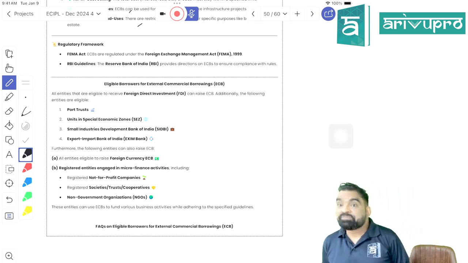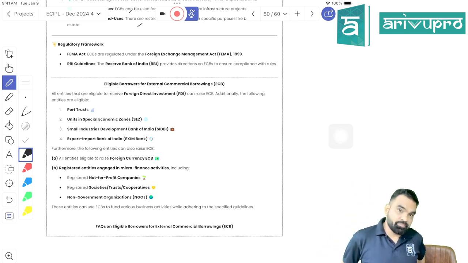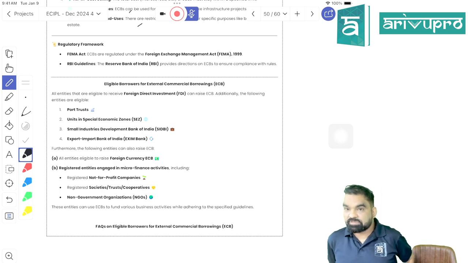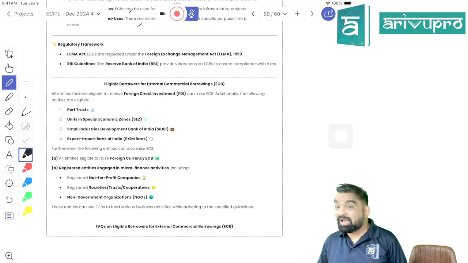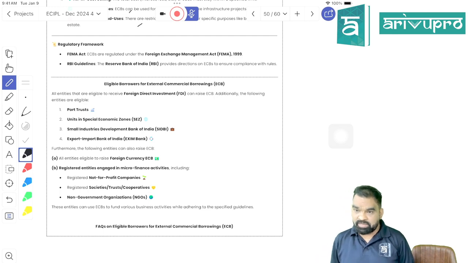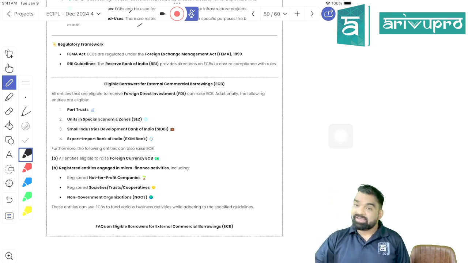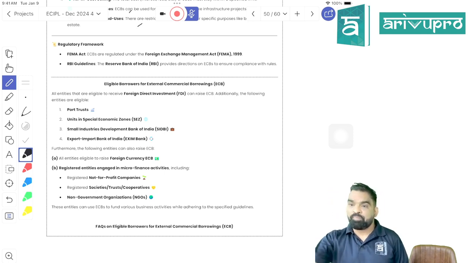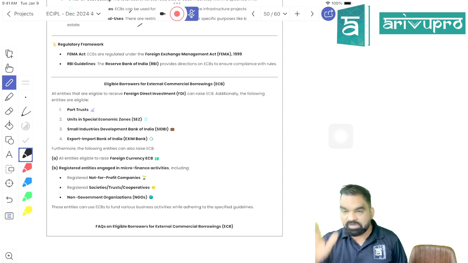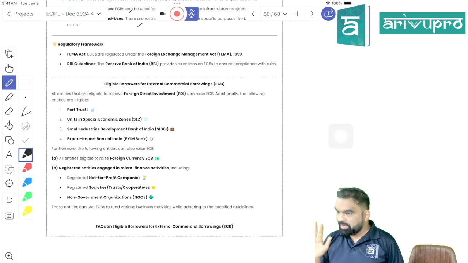Those all entities which are eligible to accept FDI can accept ECB, right? Second, Port Trust. The second one is what I have taught, the SIDBI, right? SIDBI is a bank which is extending loans to the small businesses here in India. They can raise ECB to extend loans to the small businesses, right? Exim Bank supports import and export. In order to finance the import, they can raise ECB, right? Got my point, students? Is it clear?